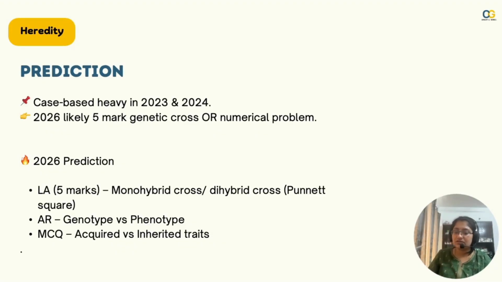So you do the 3:1 ratio. So 3/4 of 900 would be the tall trees in the F2 generation. Show the cross and show it. This is how numericals come from this chapter. And then genotype, phenotype, there could be an assertion reasoning question, or MCQ. Usually there are MCQs on acquired or inherited traits. So you have to prepare on this front as per this chapter.